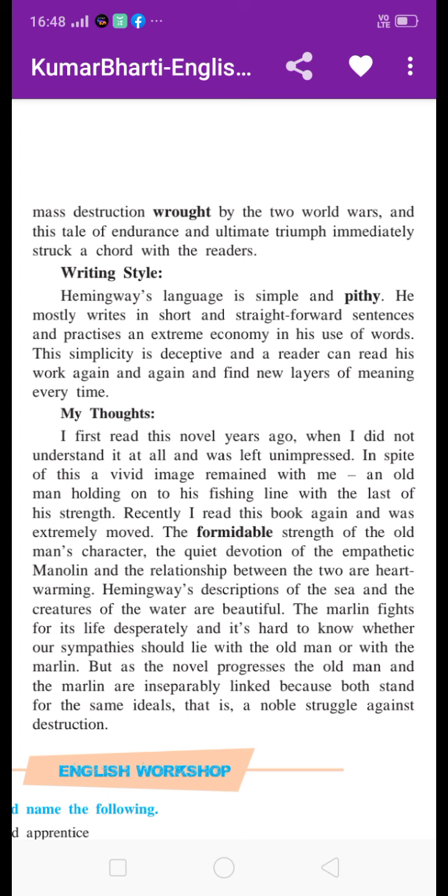Both have the same ideals. That is a noble struggle against destruction.